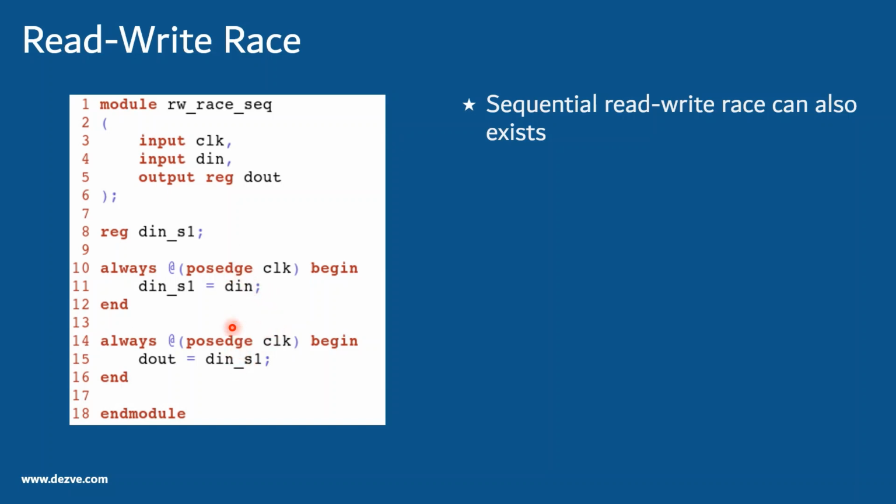Now depending on the order of this, in one case you will see d out as d in, and in the other case you will see d out as d in S1, which is the previous value of d in. So there can be a sequential race here. The recommendation is to use a non-blocking statement so that the ambiguity doesn't exist. In this case there is ambiguity.